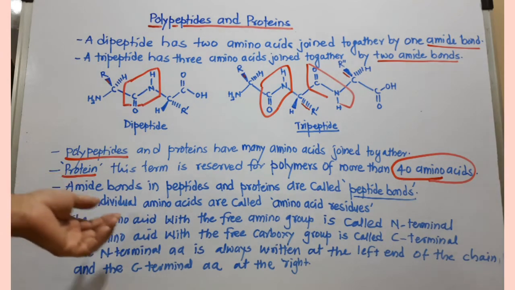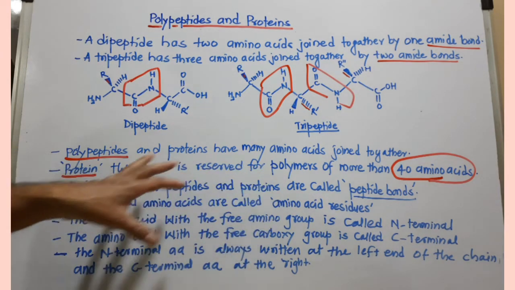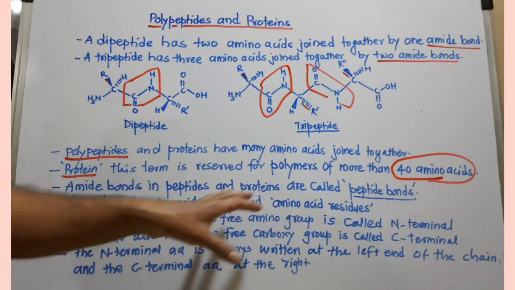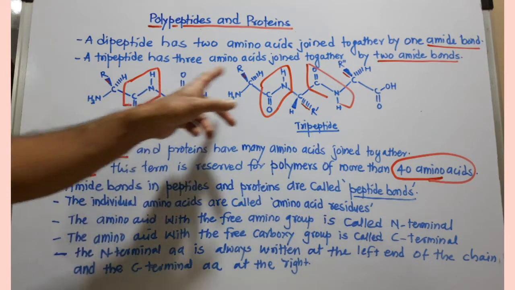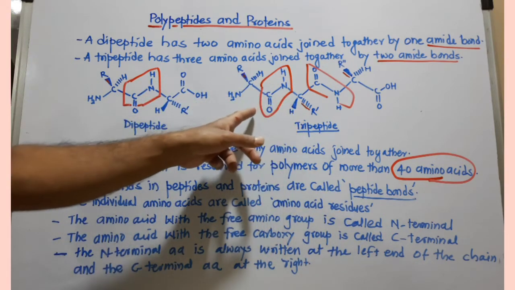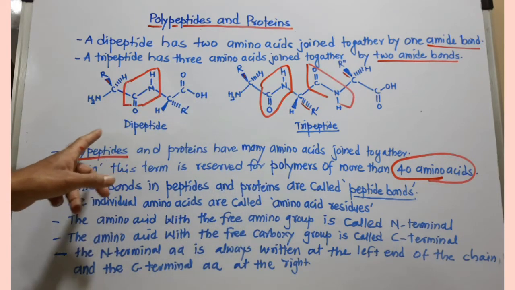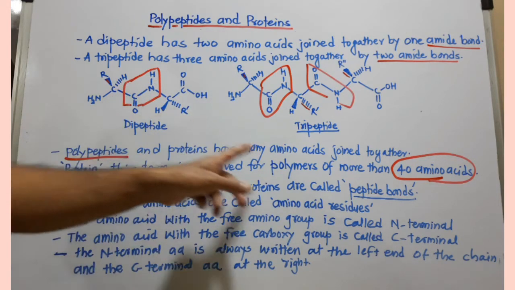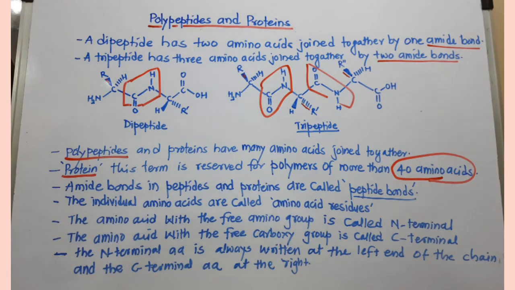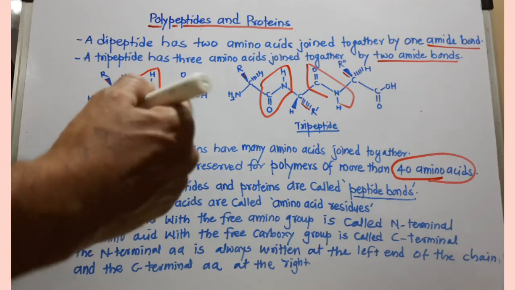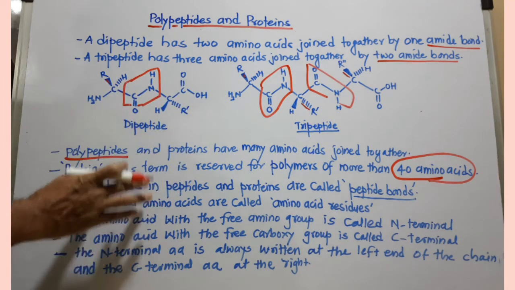The amide bonds in peptides and proteins are both called peptide bonds. So these are peptide bonds. In fact, they are amide bonds, but in peptides, polypeptides and proteins, they are called peptide bonds. And the individual amino acids are called amino acid residues. You can see here the meaning of this line.